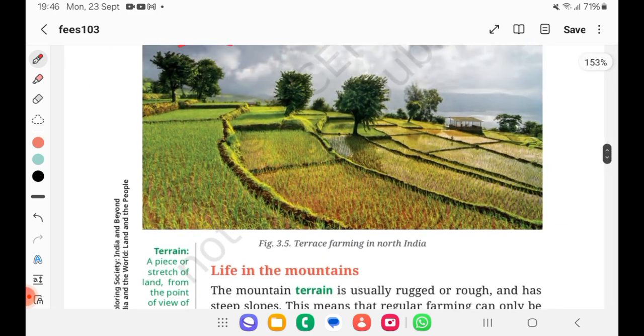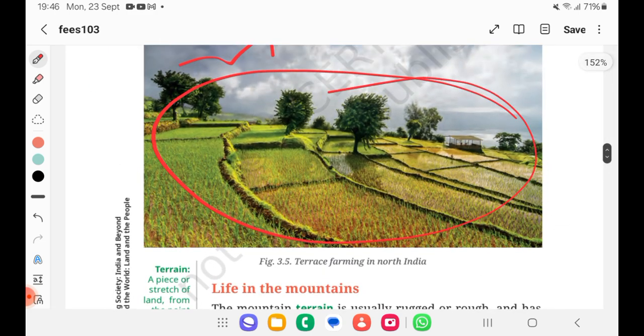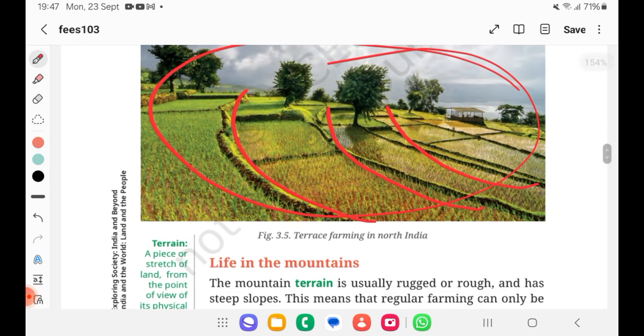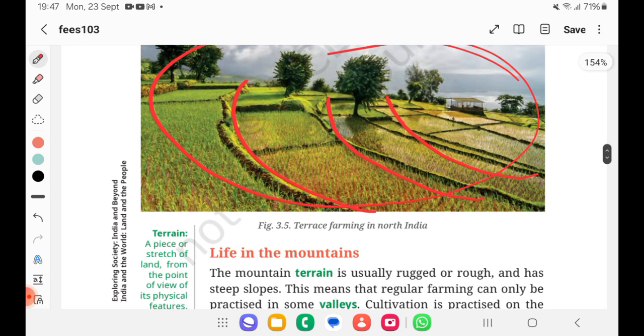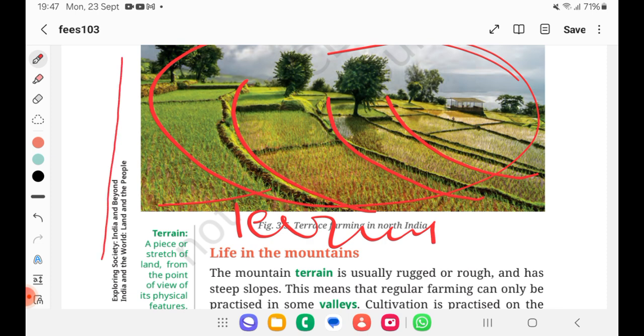So see this beautiful picture. Why are they showing it and what is the importance of it? Look at this. Now I will say one term, terrace farming. Look here. This is a mountain. I want to do cultivation.